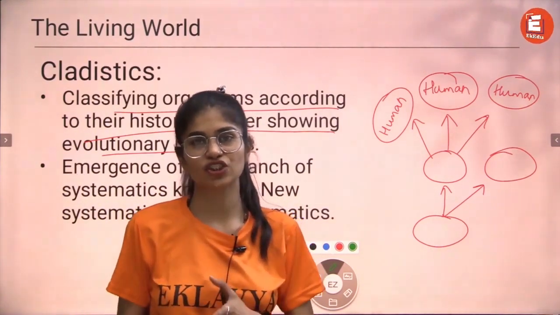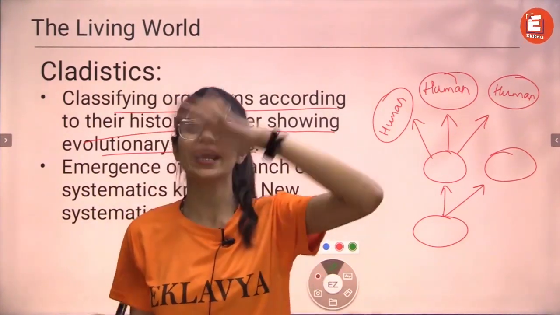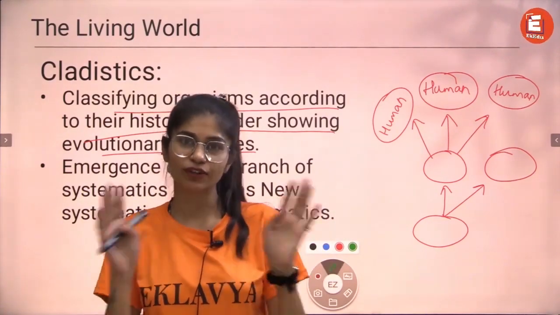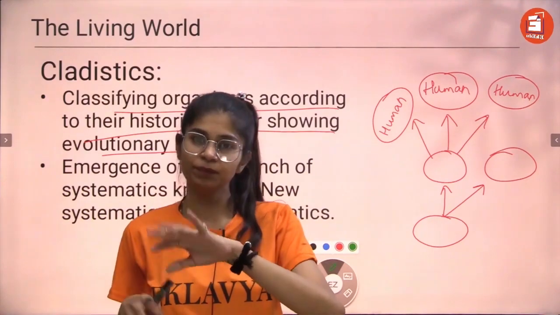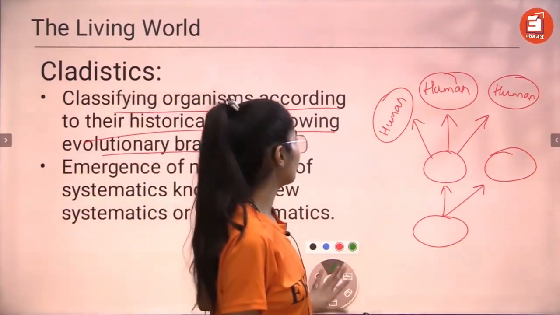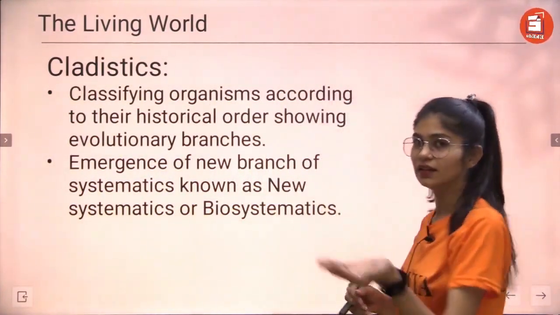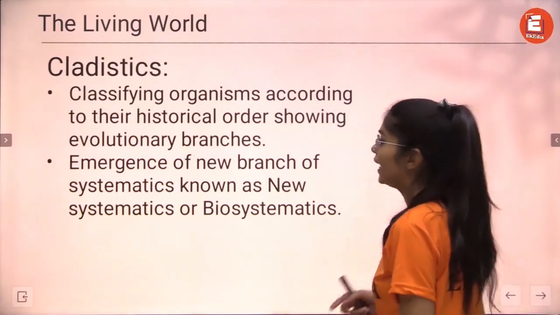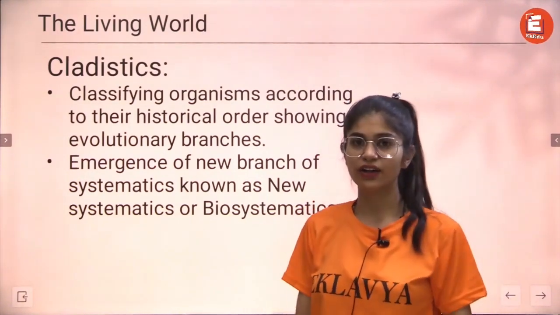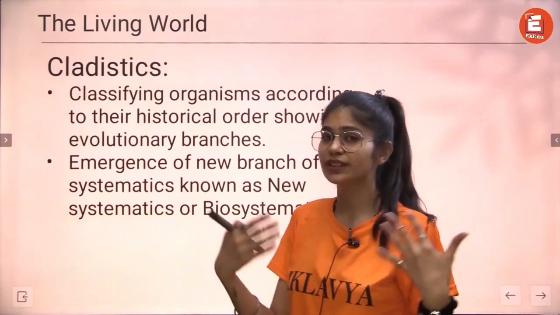There's Latin, there's Persian, there's a lot of other human organisms that we don't know about because they're extinct. Now we have only one type of human, but even after all this, we can actually identify the origin of a person by looking at their skull structures. So this is what I'm trying to tell you. Cladistics talks about the evolutionary branches in an organism. Other than that, cladistics led to the start of a new branch of science which is known as biosystematics or new systematics.